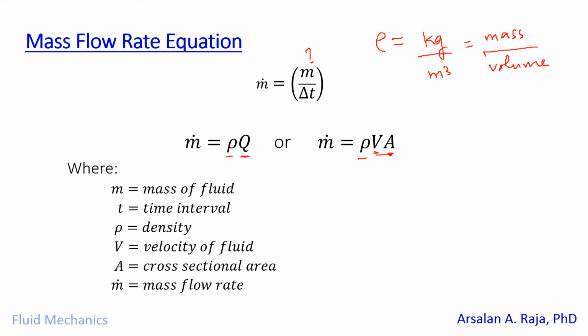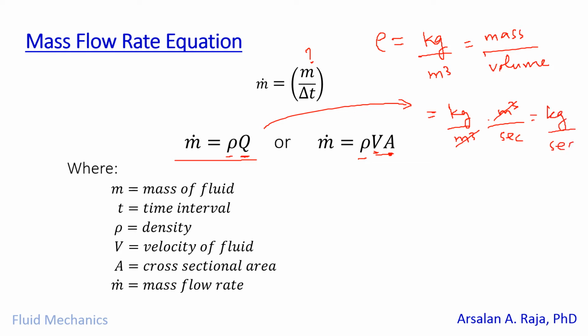So once we multiply with any volumetric flow rate, let's take this first example and try to derive the units. Density is kilogram per cubic meter, and the volumetric flow rate is cubic meter per second. If you cancel this cubic meter with this cubic meter, you get kilogram per second, which is the unit for the mass flow rate.